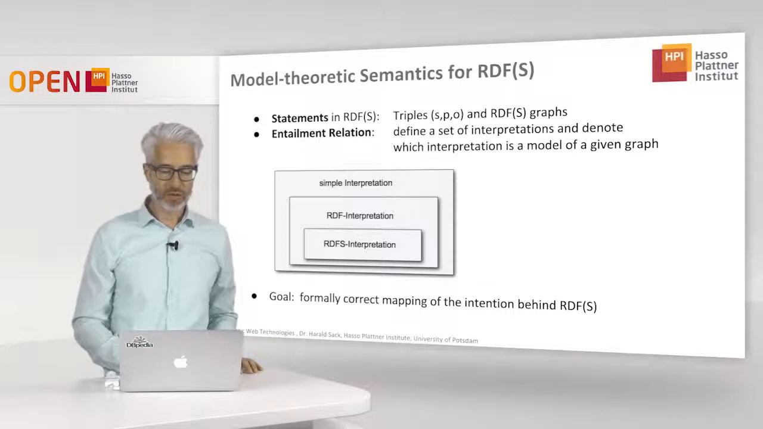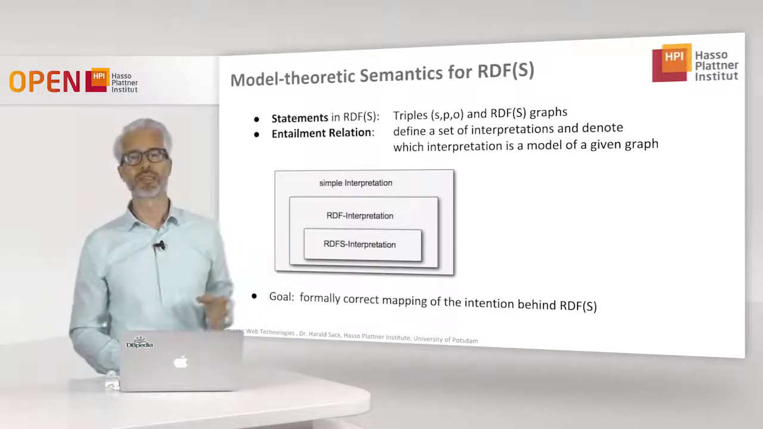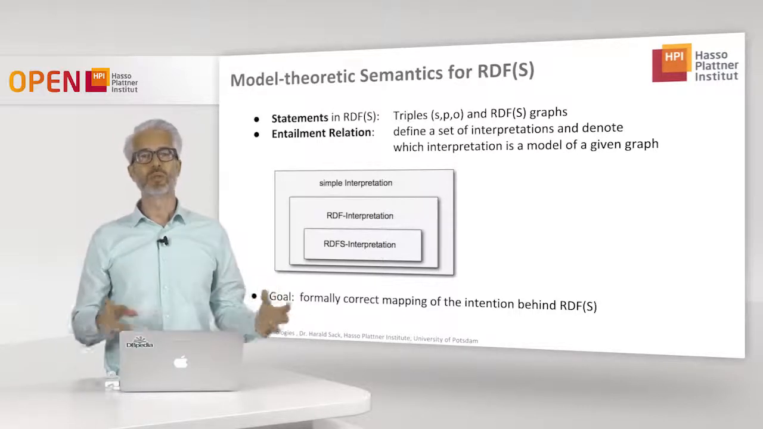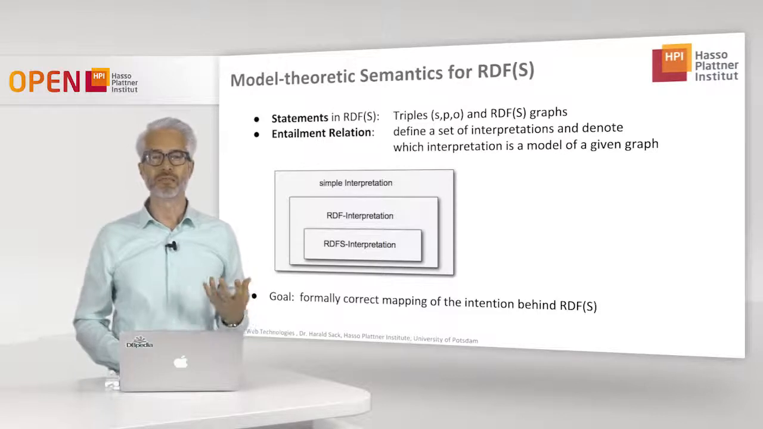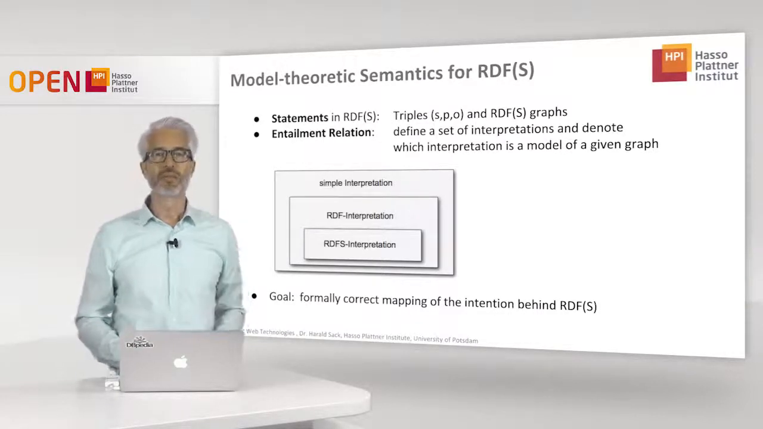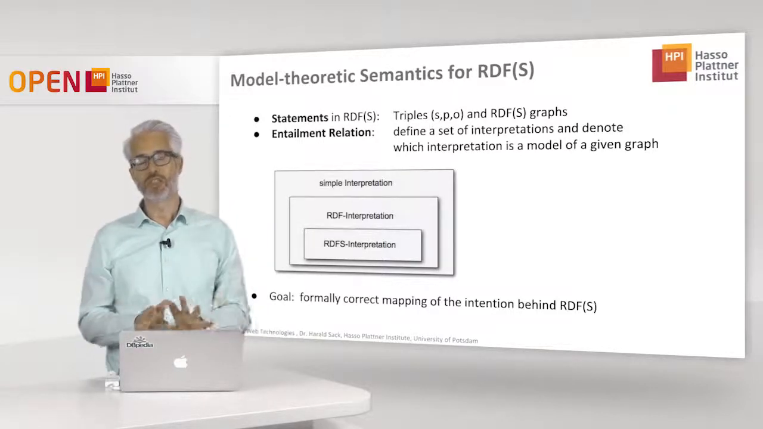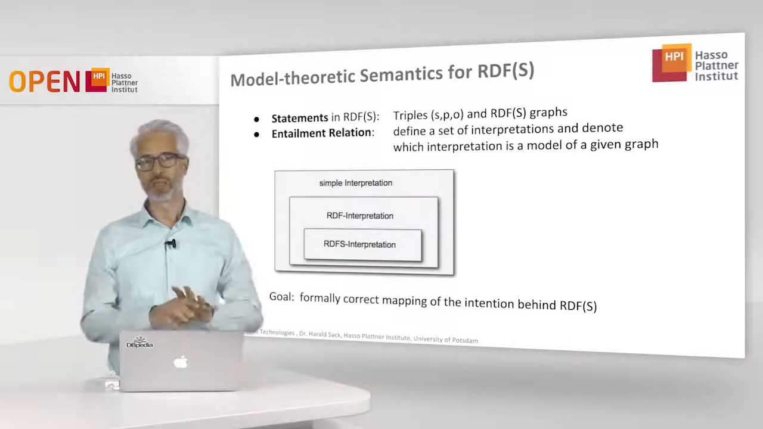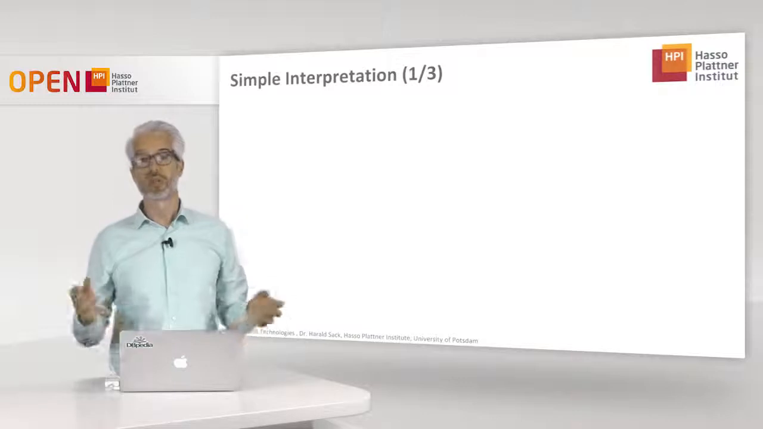So we start right now with the so-called simple interpretation, which takes care of the interpretation of triples and RDF graphs. And then we will go forward and look at RDF vocabulary and RDFS vocabulary and the interpretation of that. So our goal is a formally correct mapping of the intention which is behind RDFS and which has first been described in natural language. So let's start with a simple interpretation.